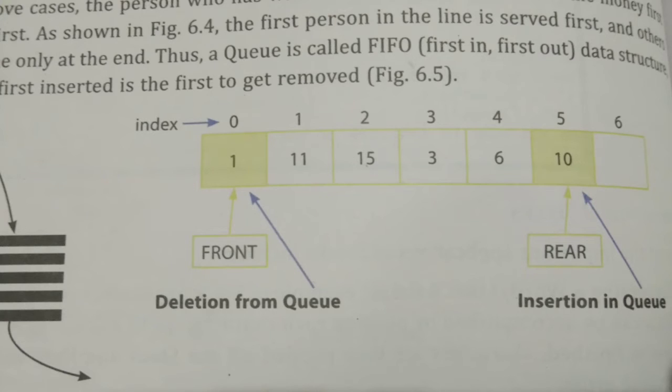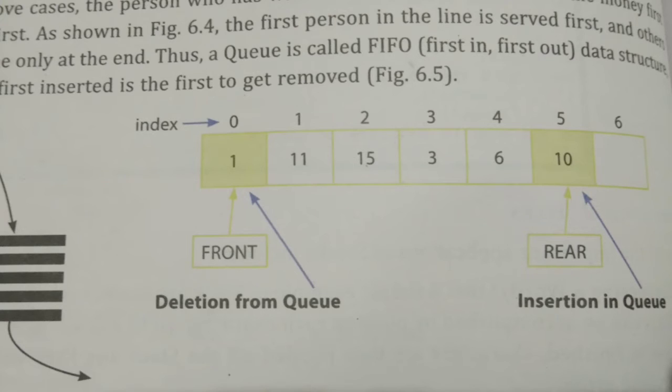A new data element can only be added to the rear end of the queue. Total two ends are there, front and rear. Front is used for removing elements and rear is used for adding a new element to a queue.